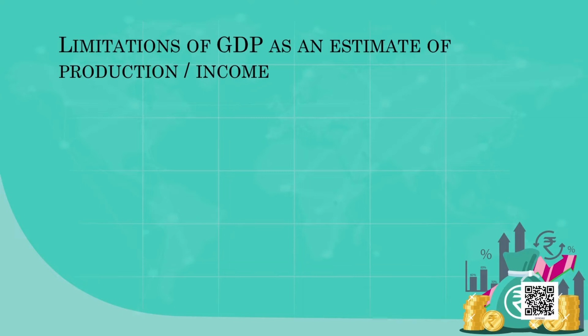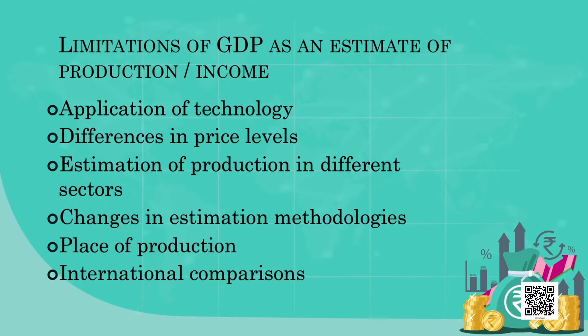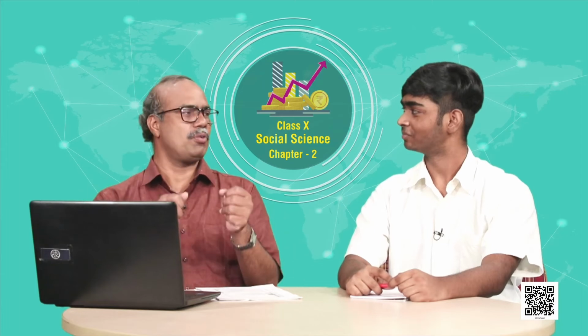If you look at the limitations of GDP, GDP has many limitations, but I am giving you one or two only. Wheat produced today uses a lot of machinery, tractors, harvesters, threshers, high yielding varieties, fertilizers, pesticides, irrigation, and so on. But wheat produced 50 years before, how was it produced? There was no tractor. People had to plow by using animals, and we used to put a lot of laborers.